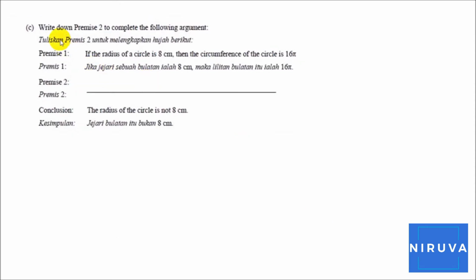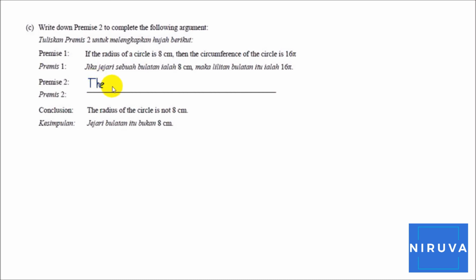Okay, for question C, write down the premise 2 to complete the following argument. So, premise 1: if the radius of a circle is 8 cm, then the circumference of the circle is 16 pi. While the conclusion states that the radius of the circle is not 8 cm. So, back to premise 1, saying that if the radius of the circle is 8 cm, the circumference of the circle is 16 pi.